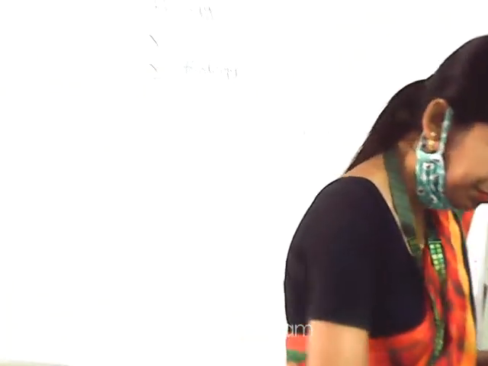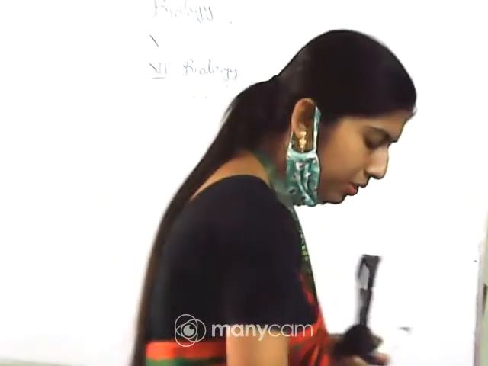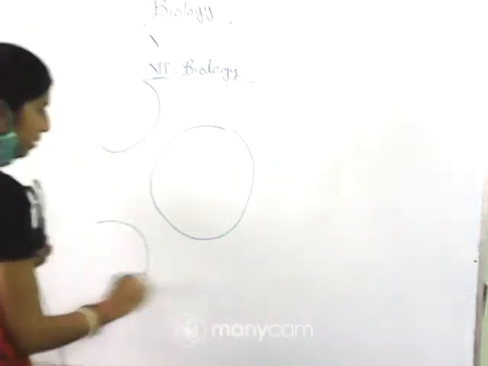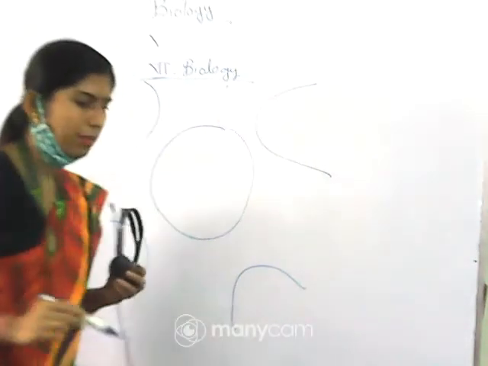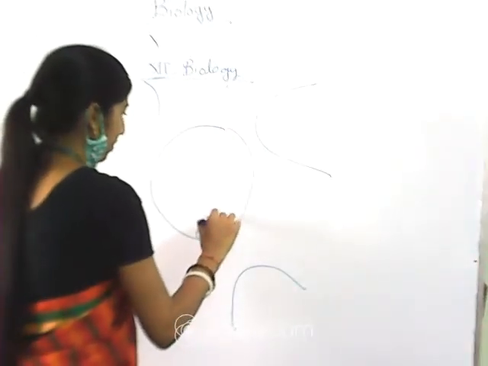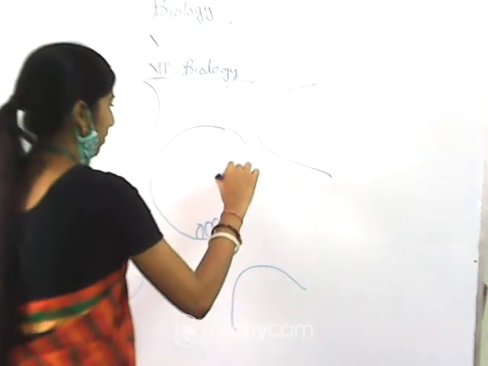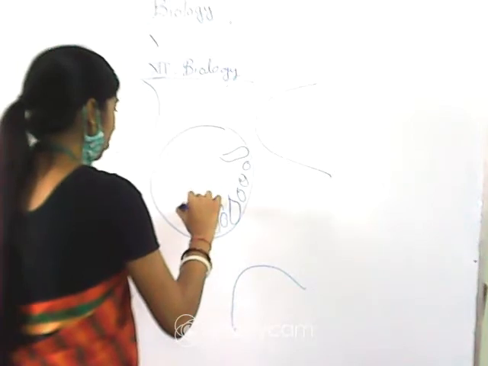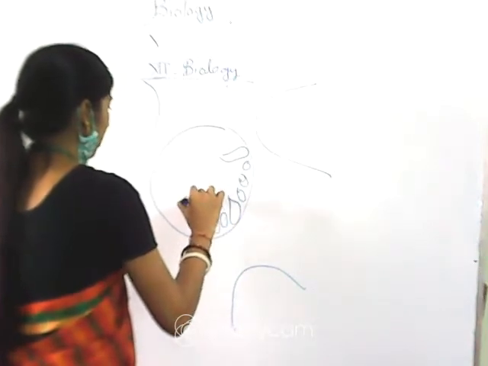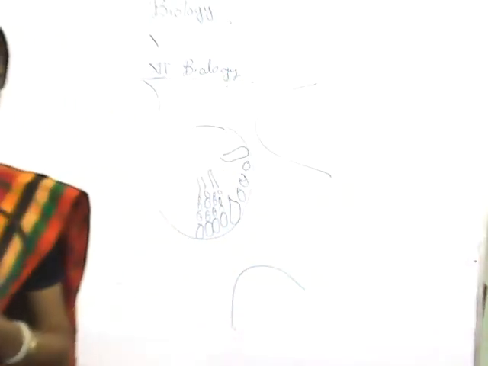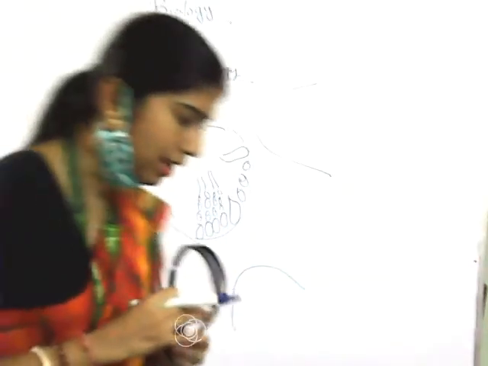Okay, so now if we see the sectional view of the seminiferous tubule, then we will find this type of round shape structures, and inside that, I am just drawing a rough diagram. This type of development, or the process of spermatogenesis, is taking place.